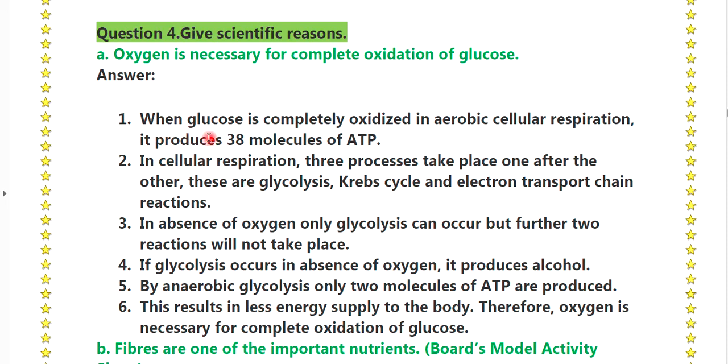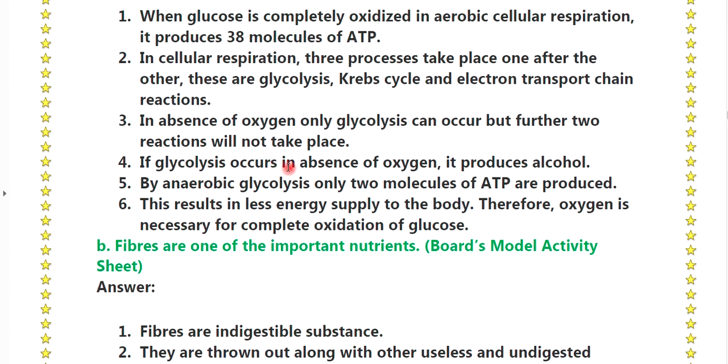Answer. First point, when glucose is completely oxidized in aerobic cellular respiration, it produces 38 molecules of ATP. In cellular respiration, 3 processes take place one after the other. These are glycolysis, Krebs cycle and electron transport chain reaction. In the absence of oxygen, only glycolysis occurs, but the further 2 reactions will not take place. If glycolysis occurs in the absence of oxygen, it produces alcohol.